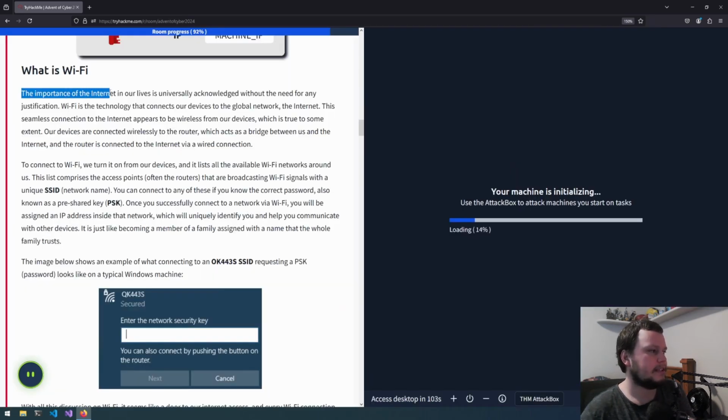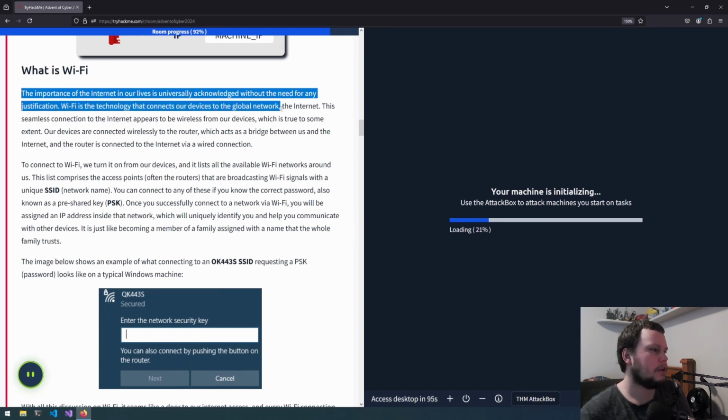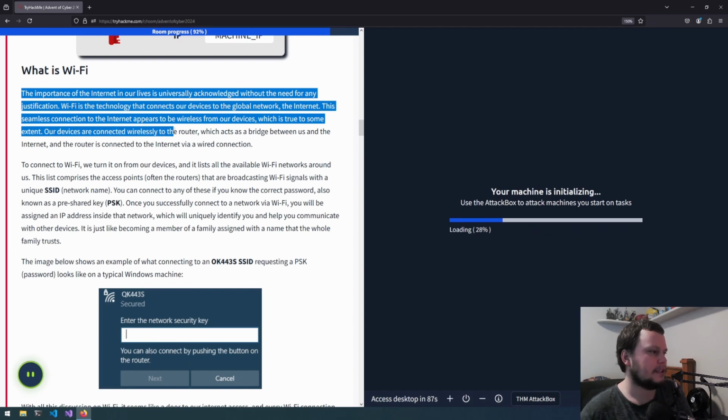What is Wi-Fi? The importance of the internet in our lives is universally acknowledged, without the need for any justification. Wi-Fi is the technology that connects our devices to the global network, the internet. This seamless connection to the internet appears to be wireless from our devices, which is true to some extent. Our devices are connected wirelessly to the router, which acts as a bridge between us and the internet, and the router is connected to the internet via a wired connection.